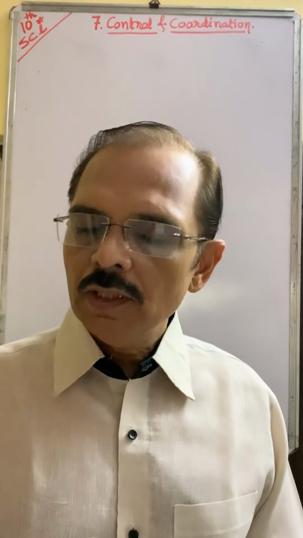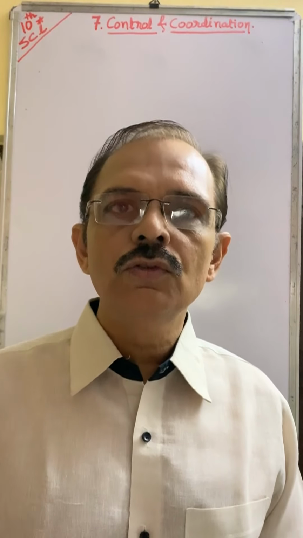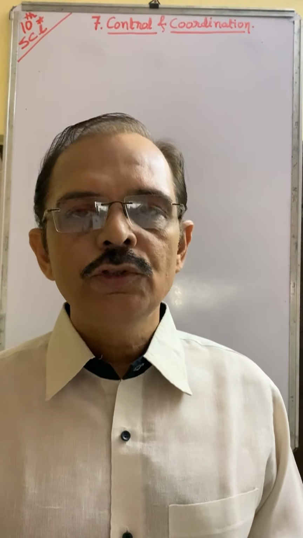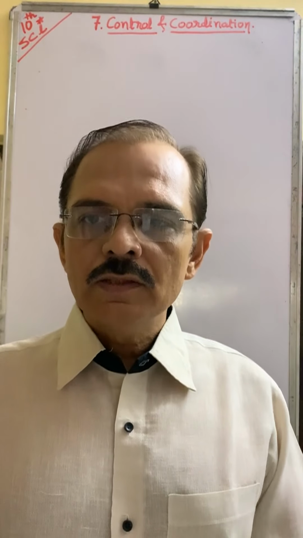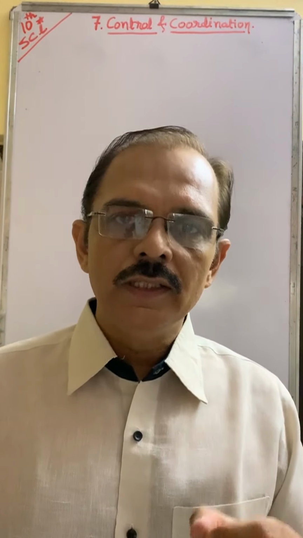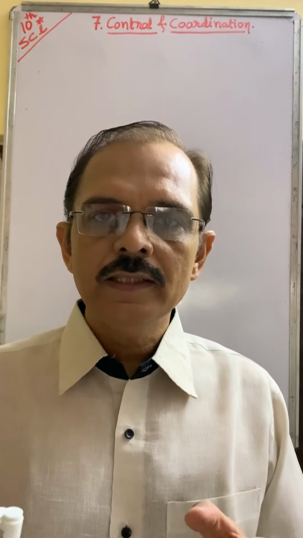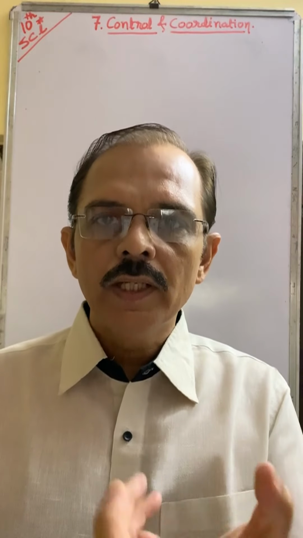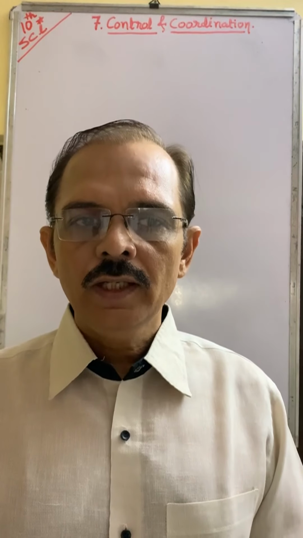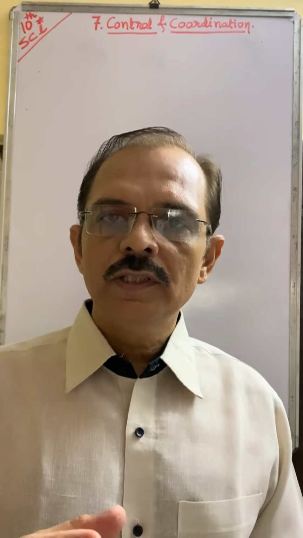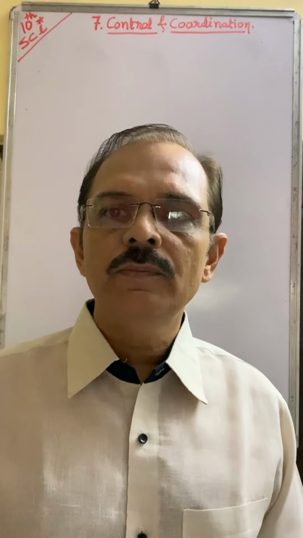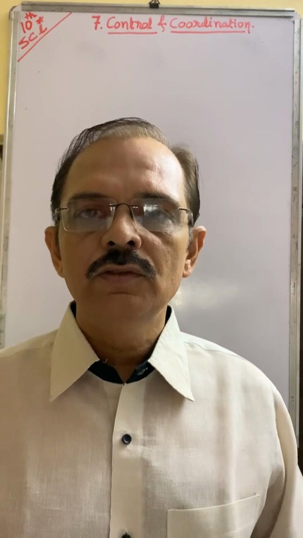Now the question arises in your mind: how is growth produced in your body? Growth does not mean an increase in height only. Growth means increase in size of organs also, increase in size of the brain also, and thinking process and many other processes enter your mind, and after that you realize the surrounding environment.